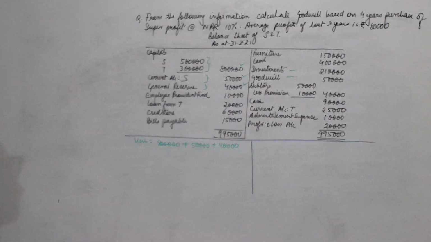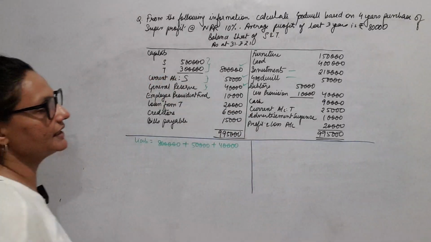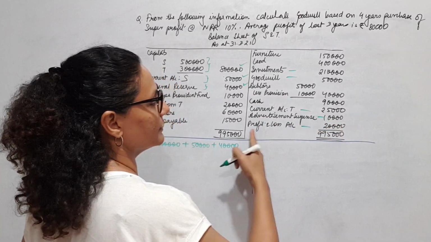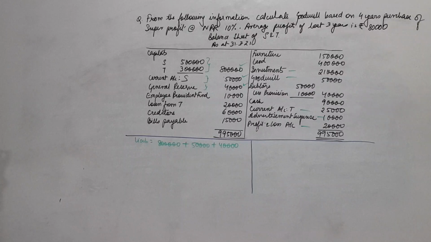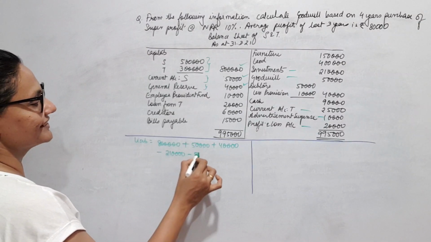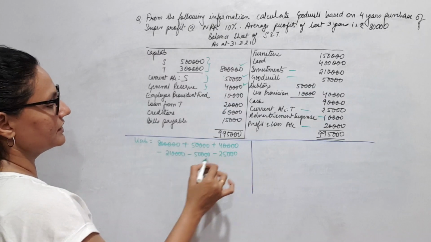Then we have debtors and provision, no problem. We'll take 40,000 there. Cash, current account of T. Oops, current account of T meaning money overdrawn by partner T. So I have to subtract. Advertisement suspense, a fictitious asset, and also the P&L account. See here, the P&L account is coming on the asset side, meaning it has a debit balance, it's a loss, unwritten off loss. So all of that I need to subtract. Oh, the subtractions are more than the additions. Okay, so let's see if I subtract all of this.